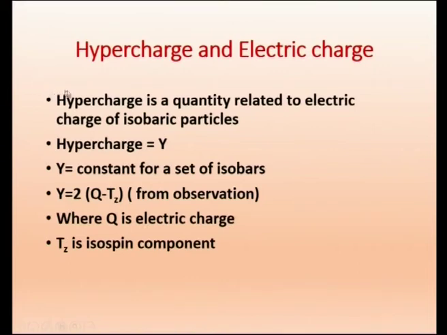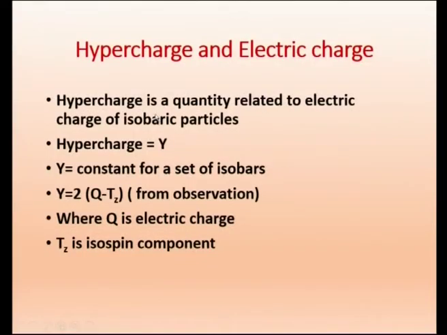A hypercharge is a quantity related to the electric charge of isobaric particles. When you say isobaric, remember isobaric refers to particles of the same mass. Even in nuclear physics, isobars have the same atomic mass number, the same mass number A. Here in elementary particles, particles of the same mass are grouped together and they are called isobaric particles.